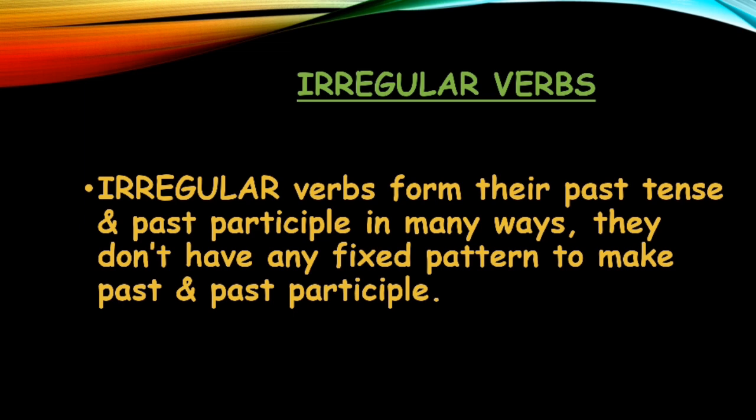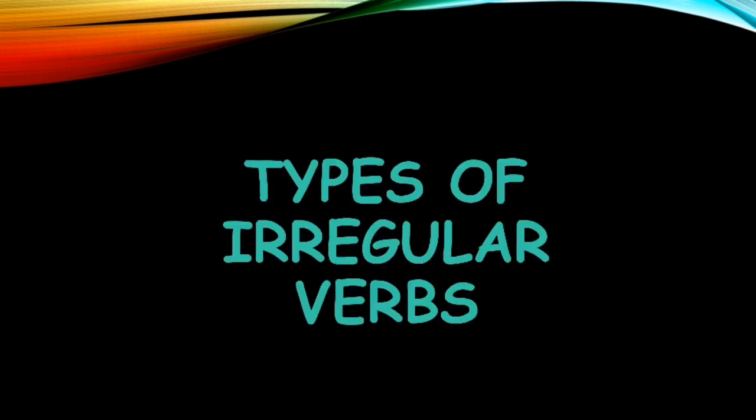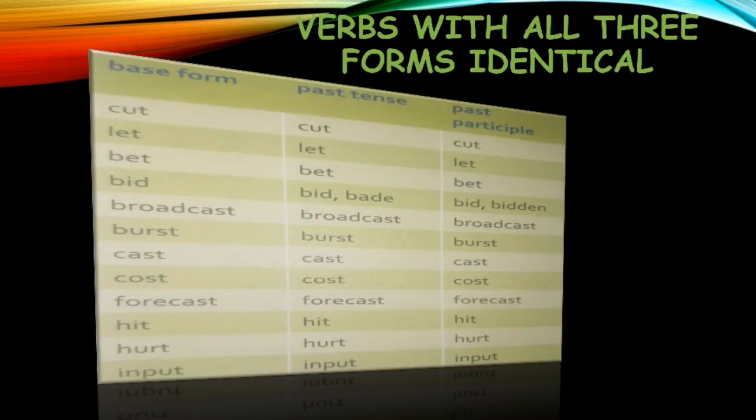Now we are going to see some types of irregular verbs, right? Mainly there are three types in which irregular verbs can be formed. Like first one is verbs with all three forms identical. Okay, like this is the kind in which all the three, जो आपके base form है, past tense है and past participle, all three are identical. Identical means same. Like cut, then again past tense cut and then cut.